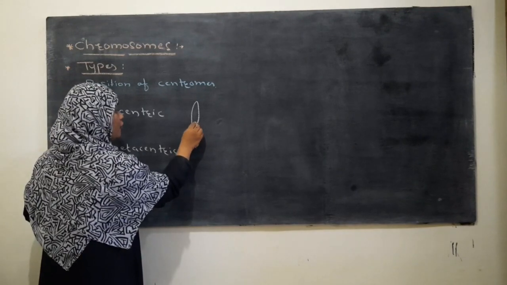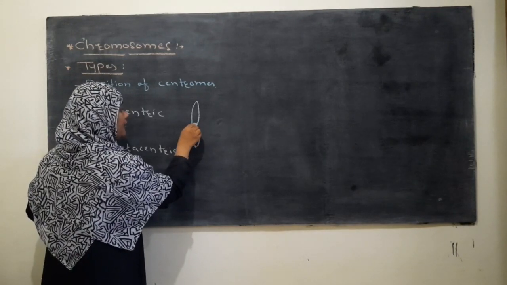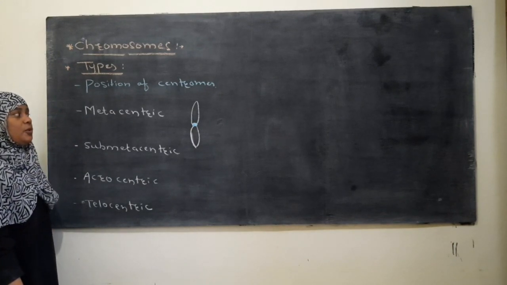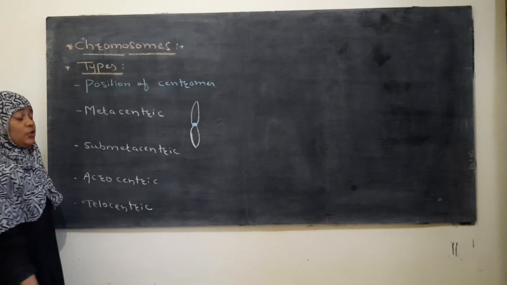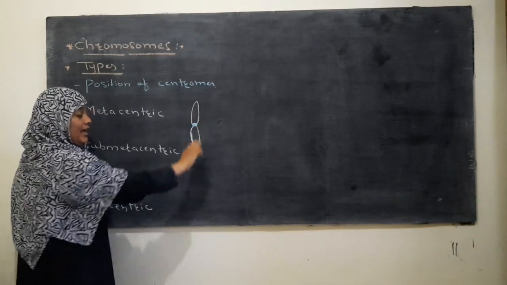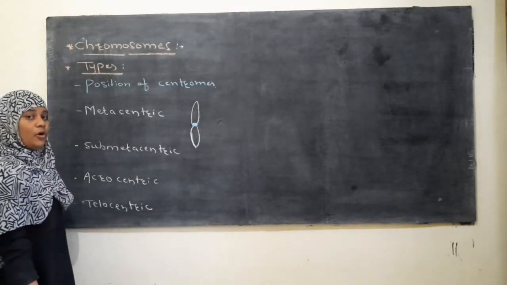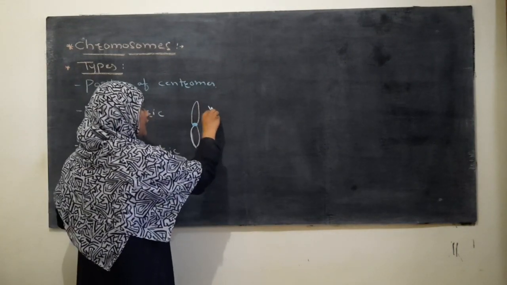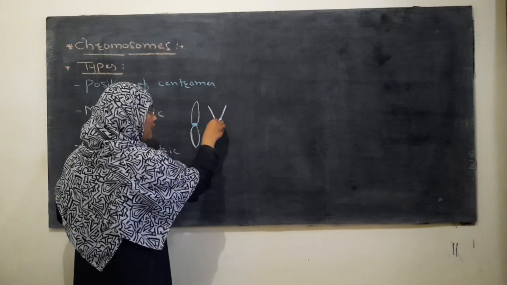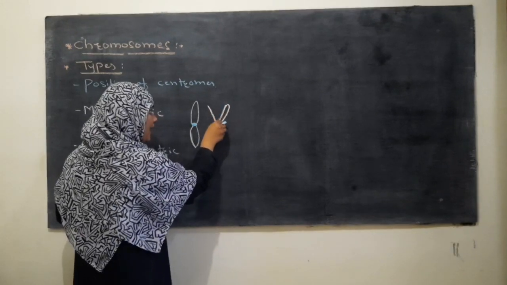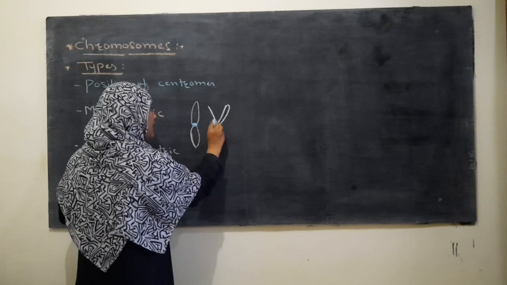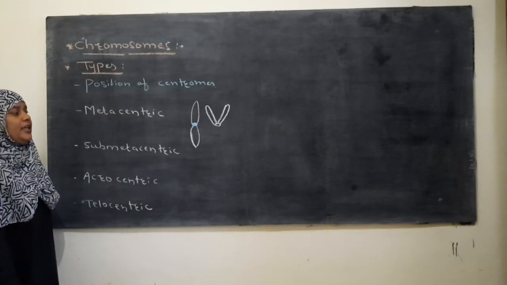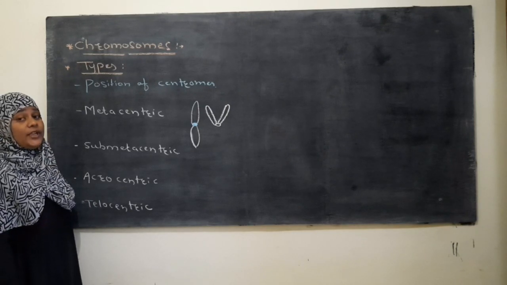The position of the centromere is at the center, so the 2 chromatids have identical arms. Here you can observe the structure of the chromosome in anaphase, and this chromosome appears as a V shape.